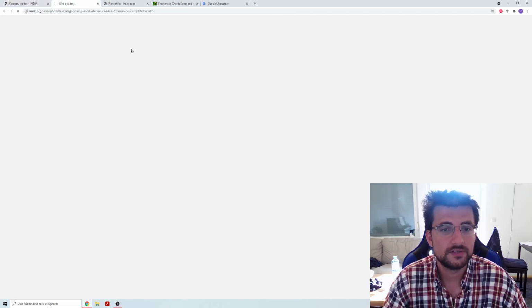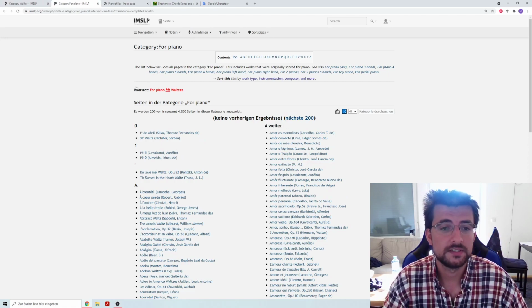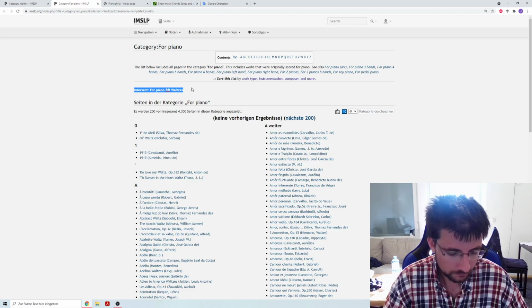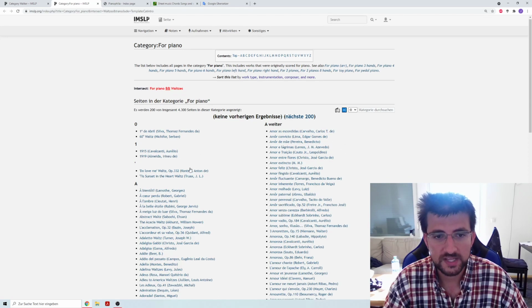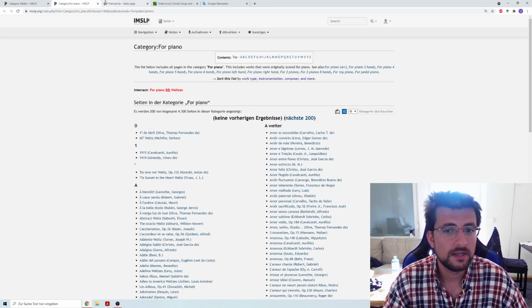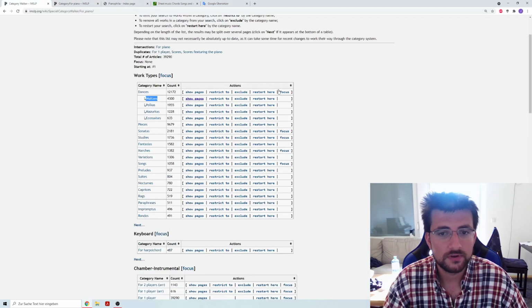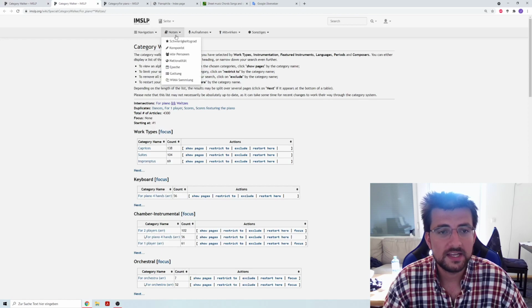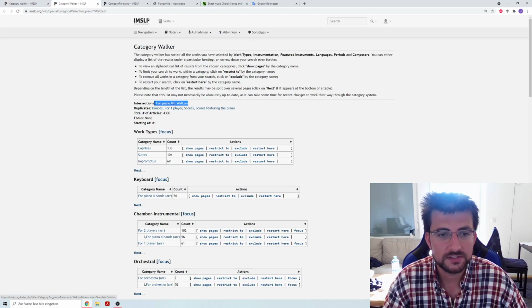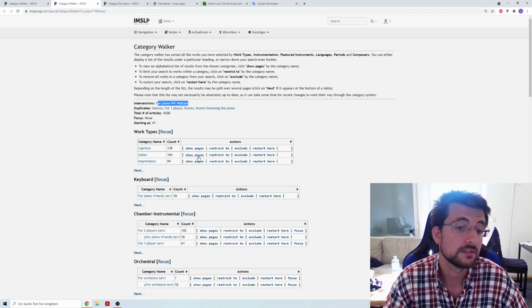If I click on show pages, of course, as you can see here, we have a filter intersection of for piano music and waltzes, which is now much less, but still a lot. And if I click, oh, this is the wrong thing. If I click on restrict to, well, then I get this filter section, but now we have actually restricted, as you can see here, literally to piano music and waltzes. So I can further restrict to other stuff, or I can show the pages.